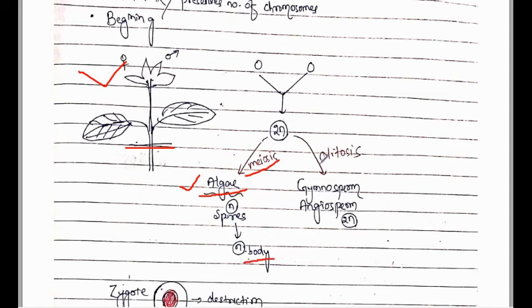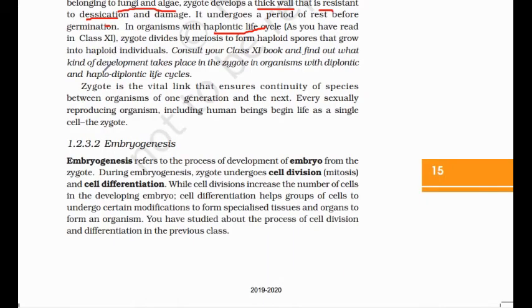But in gymnosperms and angiosperms, the dominant plant body is diploid in nature, so the zygote undergoes mitotic division to form the diploid individual. Please remember that the zygote is the vital link which ensures the continuity of the species between one generation and the next.